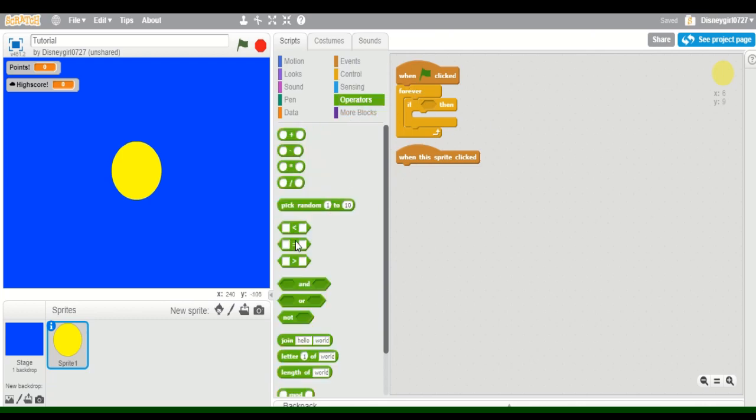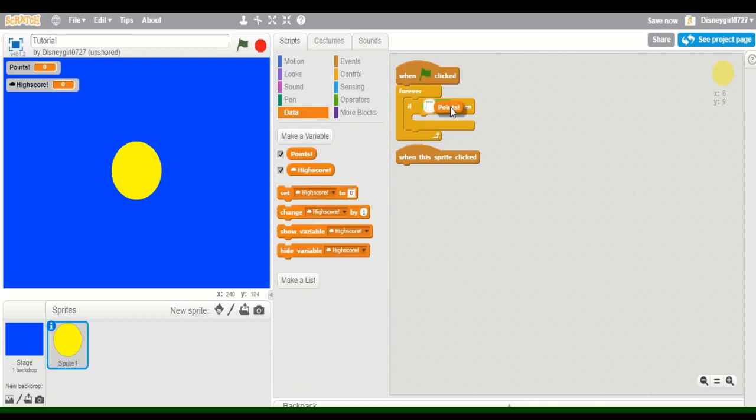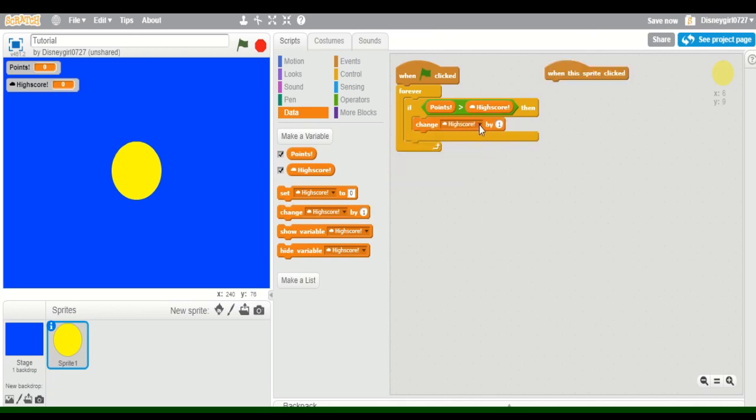So you're just going to grab this block under operators, the greater than block right here. Drag this and a little glowing light should appear, and drop it. Now take your points. Now it's saying if points is greater than high score, it's going to run the code that's in here. So you're going to put change high score to points. Oh, actually, you're going to use set, because I think change does something else, which you don't want to find out.